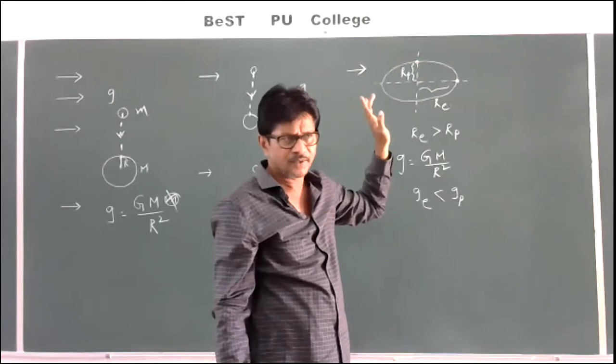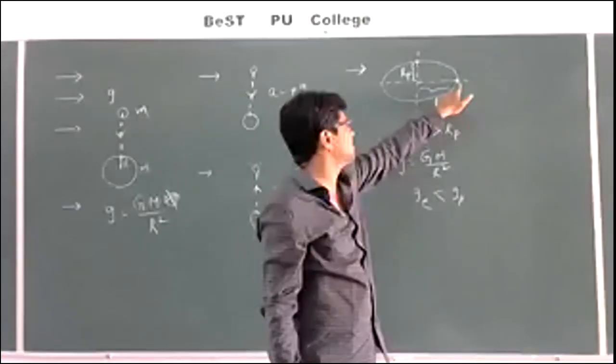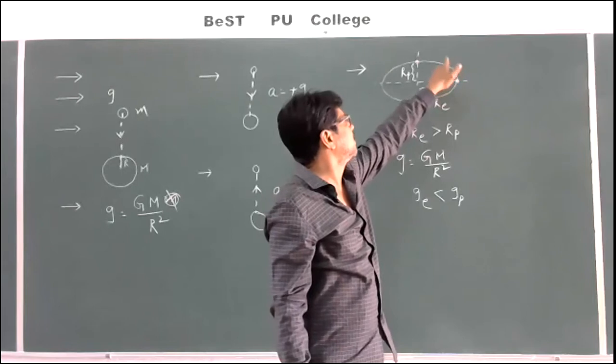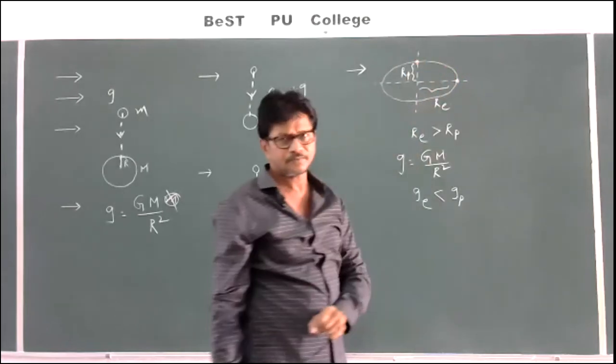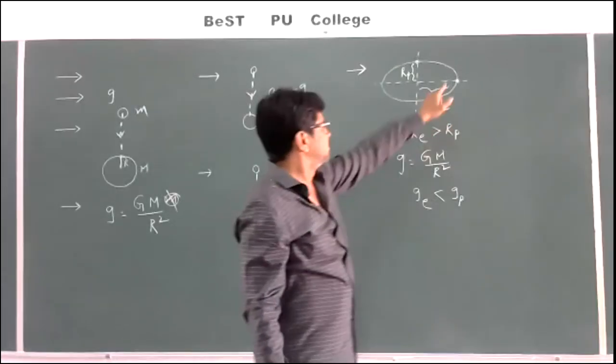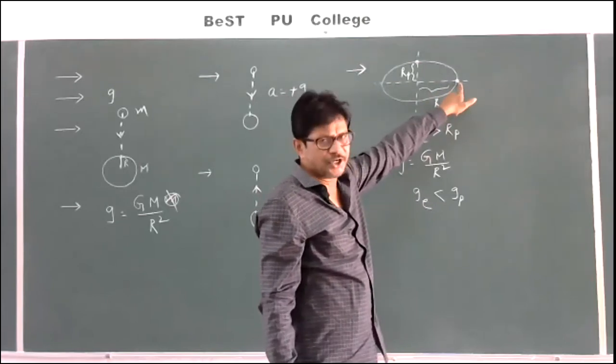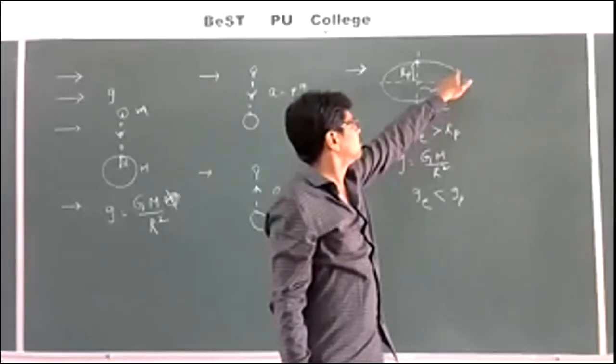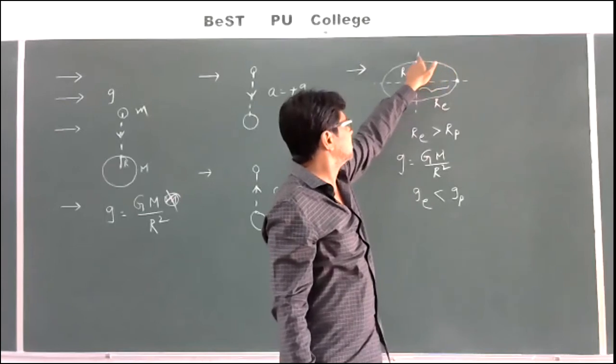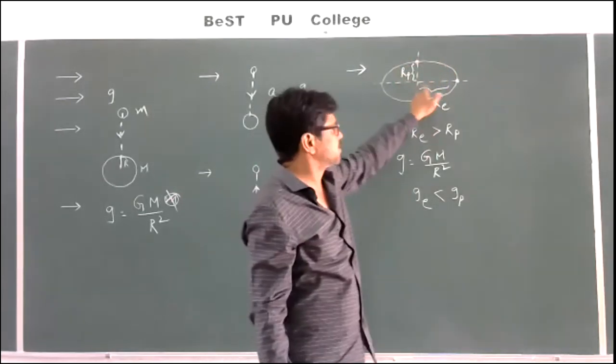Is it right or not? Because the g value is varying from point to point on the surface of the earth, because this distance varies.